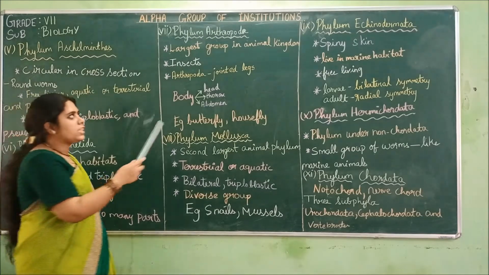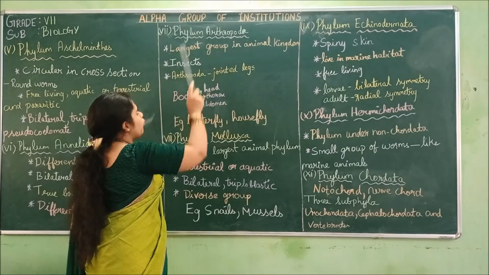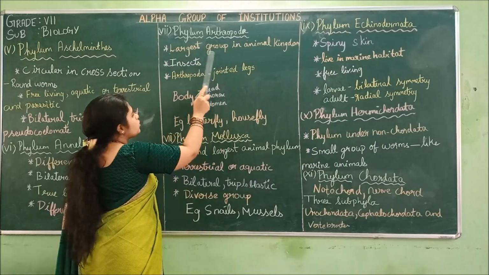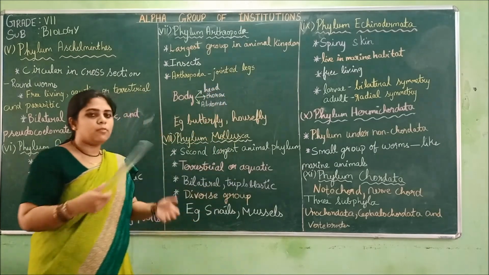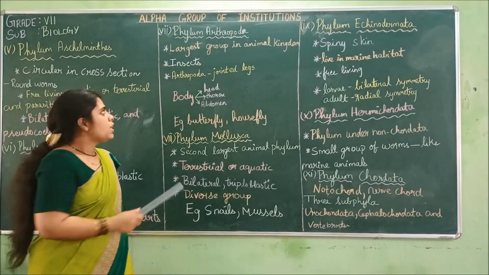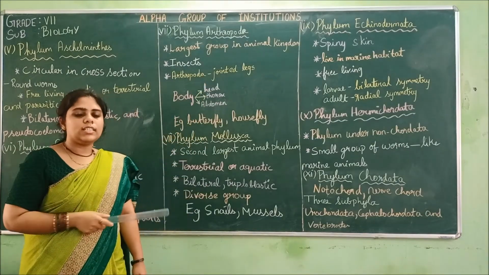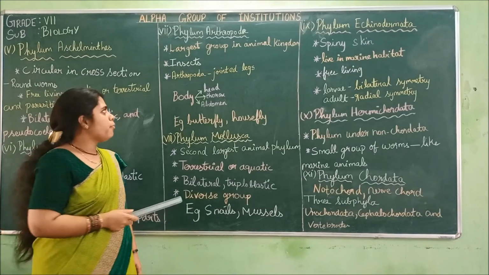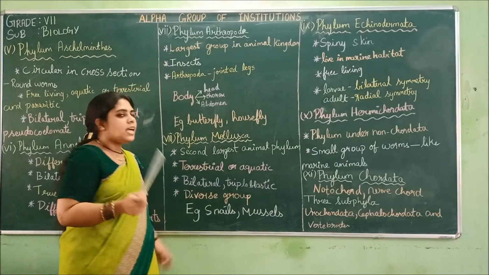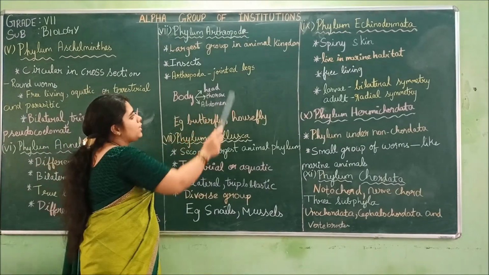Then we are moving to the next phylum, phylum Arthropoda. These are the largest group in the animal kingdom. Of all the 11 phyla, this is the largest group. All the insects are included under Arthropoda. The word Arthropoda means jointed legs. They will have jointed legs. So Arthropoda means jointed legs.